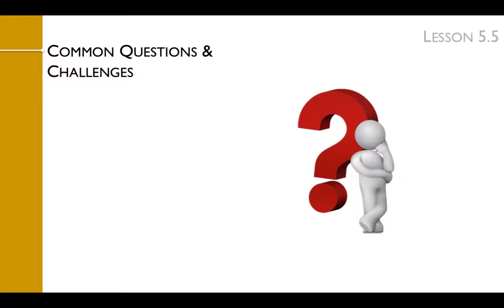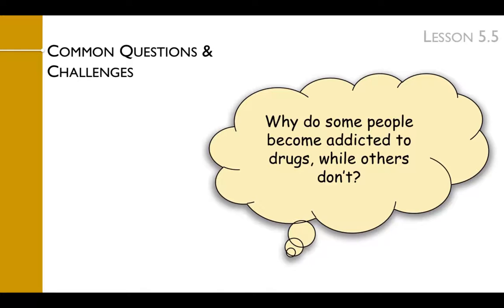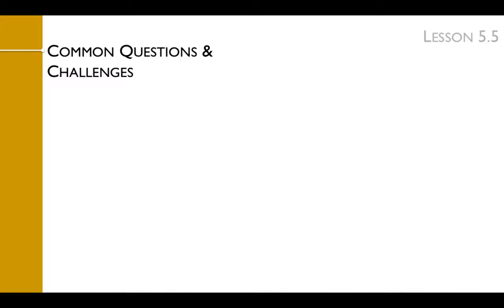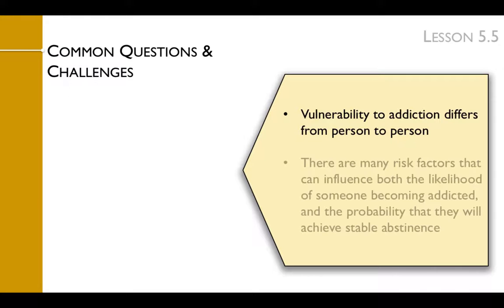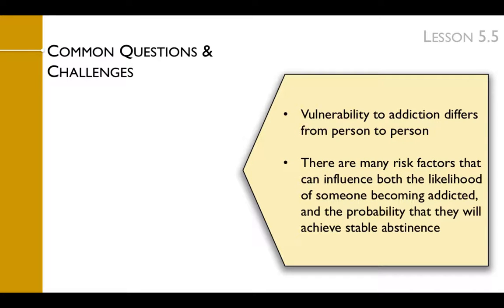Students often ask for more details about the risk and protective factors. You can find more in the teacher primer, the teacher manual, and the student workbook. One of the most common questions teachers get is, why do some people become addicted to drugs while others don't? This lesson is trying to address that exact question with a discussion of risk and protective factors, and we'll elaborate on it more in tomorrow's lesson that discusses the role of motivation in addiction. Basically, our vulnerability to addiction differs from person to person, and there are many risk factors that can influence the likelihood of someone becoming addicted and the probability that they will achieve abstinence.